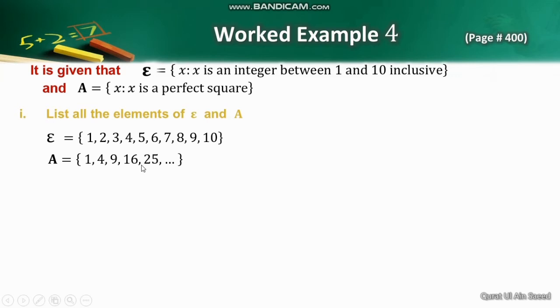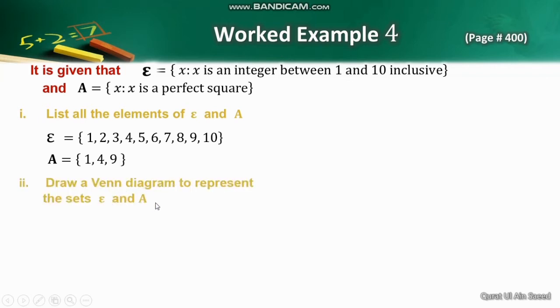Do you think it is correct? No. Remember that the set A does not contain all the perfect squares, because the elements under consideration are only the integers between 1 and 10 inclusive. So the only perfect squares in the range 1 to 10 are 1, 4 and 9.